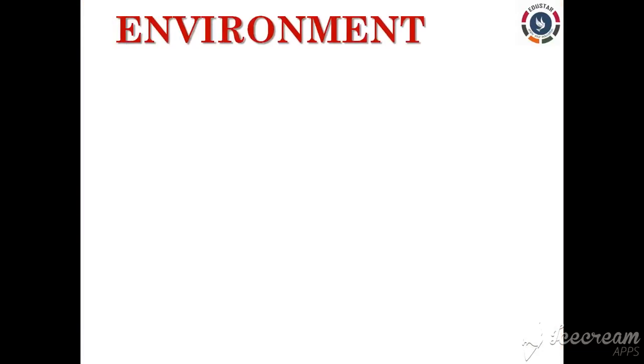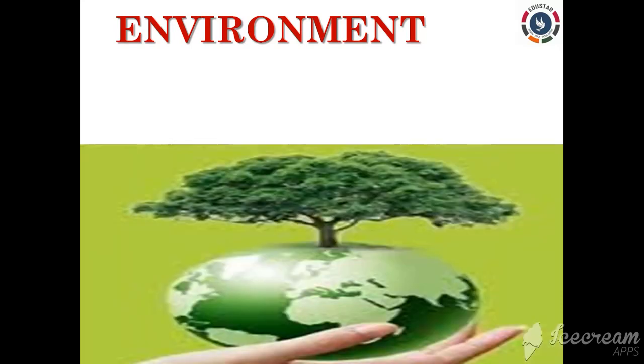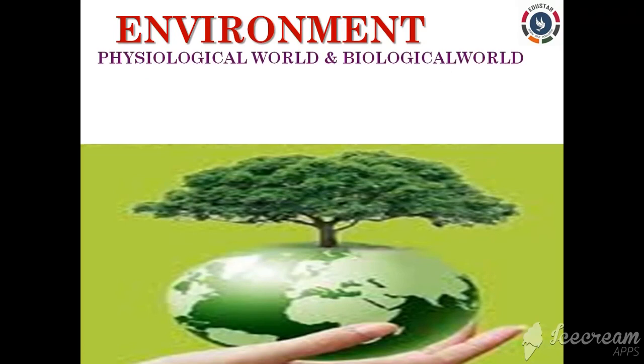So what do you mean by the word environment? Environment is nothing but an organism's immediate surroundings, which includes everything around the organism. In other words, we can also say that it is a physiological and a biological world where we live, right? So our environment includes two main worlds. They are the physiological world and the biological world. The physiological world is also called abiotic components and the biological world is also called biotic components.